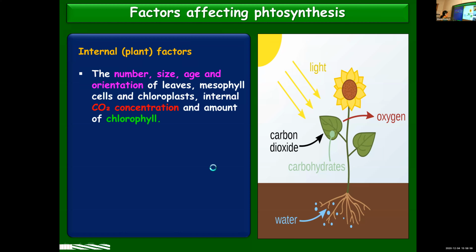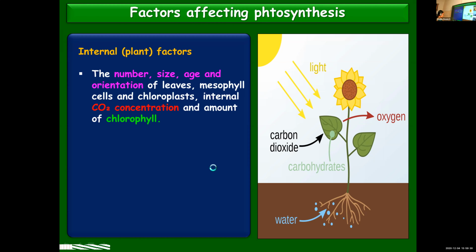Several factors affect photosynthesis. It can be either internal, the factors present within the plant, or some external factors. So let's see which are the different internal factors. The different internal factors include the number, size, age, and orientation of leaves, mesophyll cells.